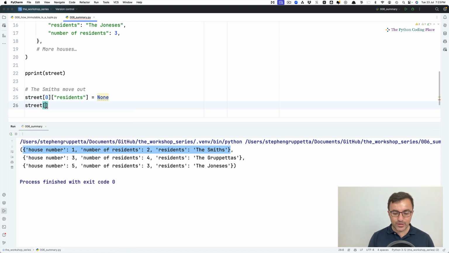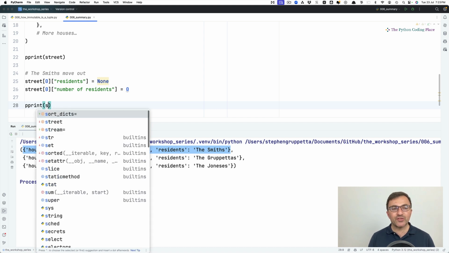And street 0, so the first house, the number of residents, well, if the Smiths have left, then the number of residents is 0. Okay, let's pretty print street again.